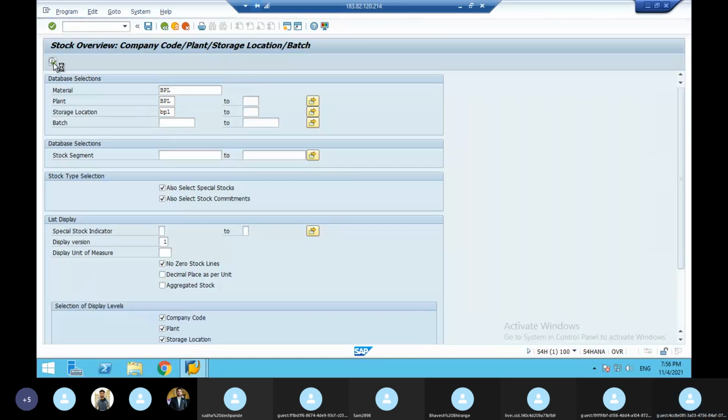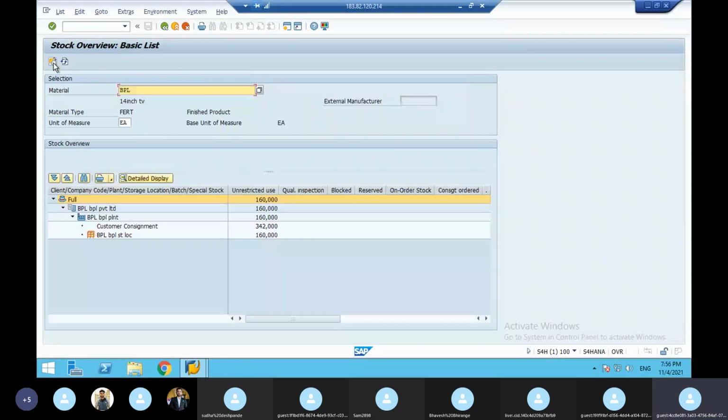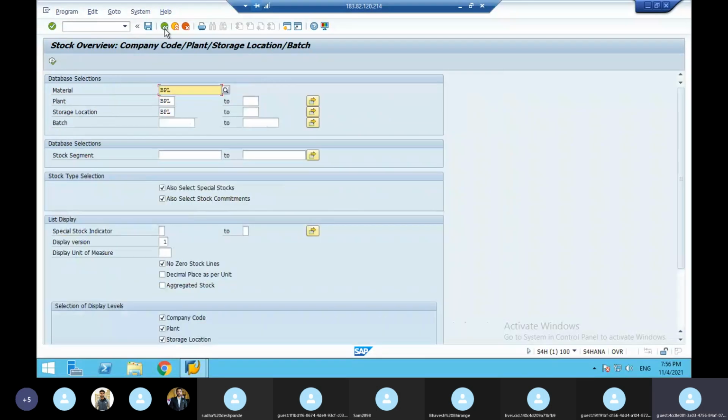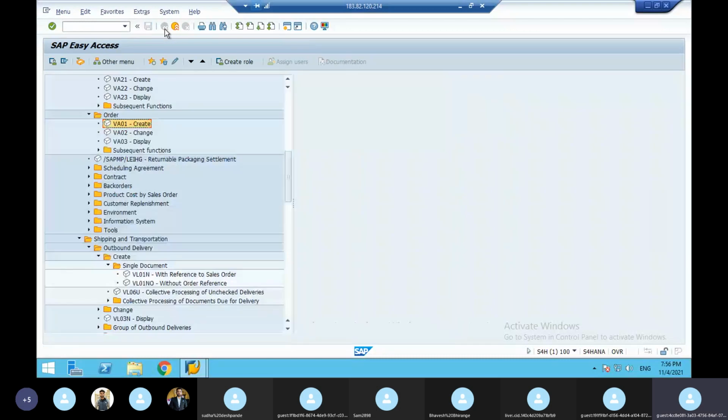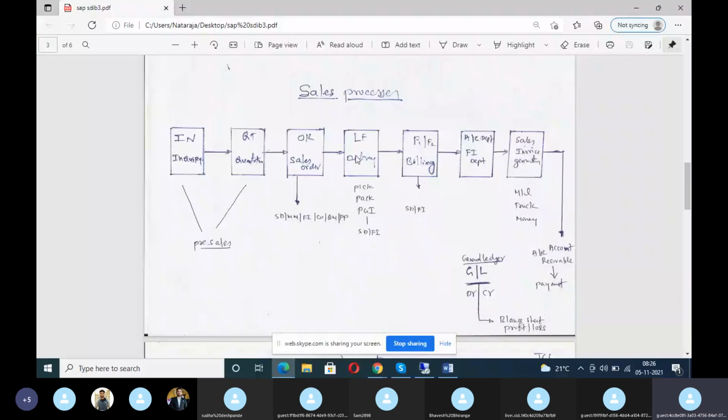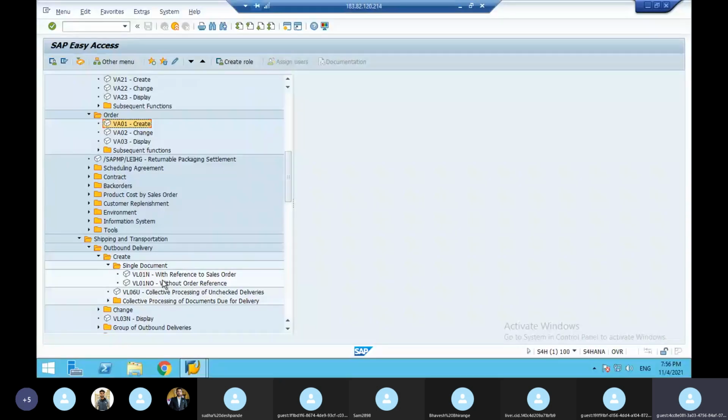You can see here. How much is the stock? It will show. See now, stock is 160. 160 stock is there now. So now back, how much did you order? 20. So now next is what? Next, what are we going to do? After order, stock is there. Now we are going to do the delivery. How much you ordered, that much stock is there. Now you want to do the delivery. In delivery, what is there? How much you ordered, that much you have to pick, pack, then PGI. So that is why now I'm going to do the delivery. So delivery is VL01N with regard to the sales order, VL01N.